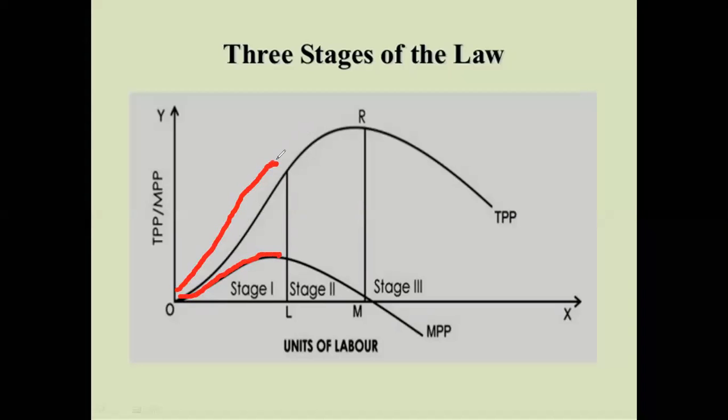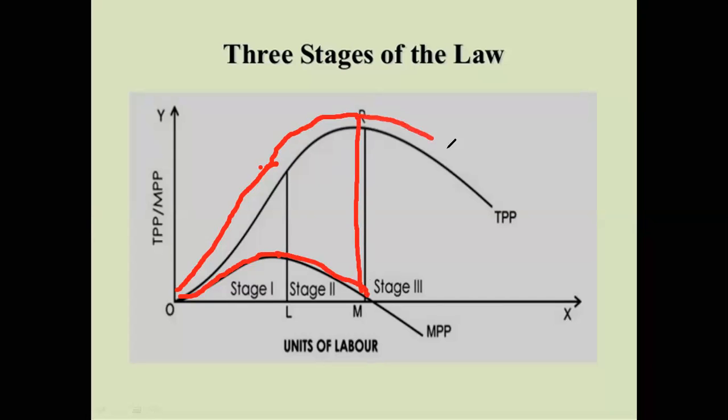Then TP increases but at a decreasing rate. After that TP does increase, but not at the rate at which it was increasing earlier. Which means in the second stage, TP increases, but the rate of increase falls. And what happens to MP? MP basically falls. If you see here, TP will be maximum and MP will be 0.